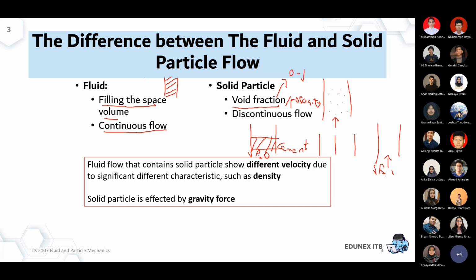Maybe there is some fixed bed solid, there is some fluidized bed solid, and so on, depending on how packed the solid is inside of the vessel. So if we have something that looks like this, almost like a packed column, maybe the void fraction here is around 0.4 or something. That means 40% of the space is filled by the solid.